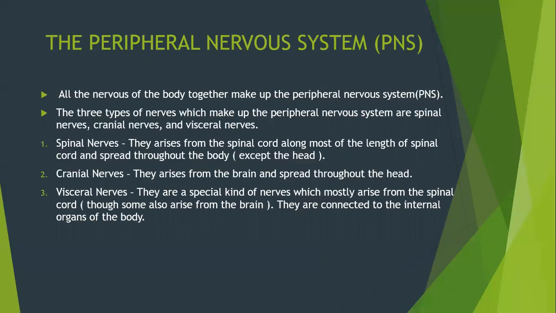Second, cranial nerves. They arise from the brain and spread throughout the head. And third one is visceral nerves. They are a special kind of nerves which mostly arise from the spinal cord, though some arise from the brain. They are connected to the internal organs of the body.